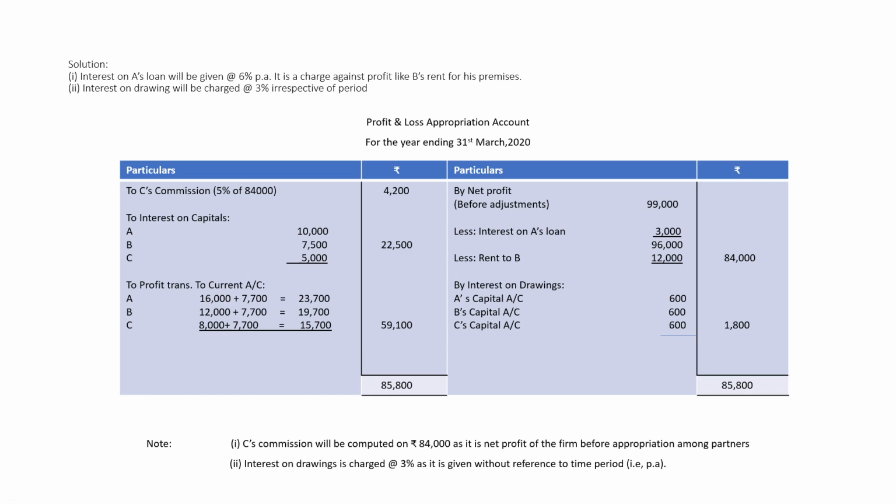Then interest on capital will be calculated at the rate of 5%. Interest on drawing will be calculated at 600 each for 6 months. Profit will be 59,100. 36,000 will be distributed in the ratio of 4:3:2, which will be 16,000, 12,000 and 8,000, and the rest will be distributed equally. So this way we'll make the appropriation account.